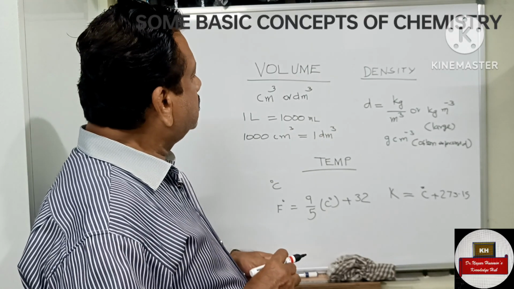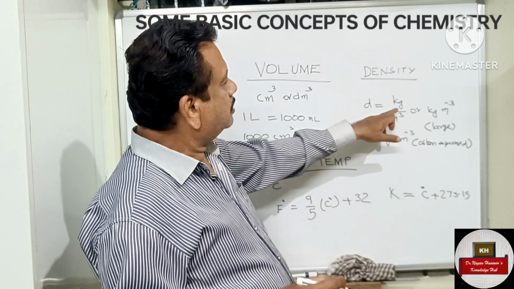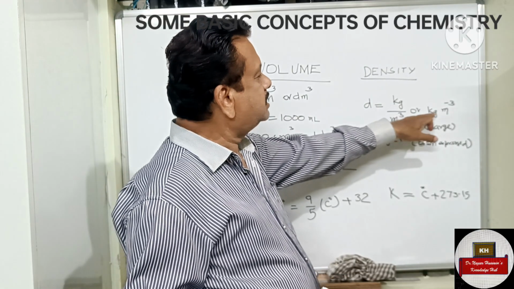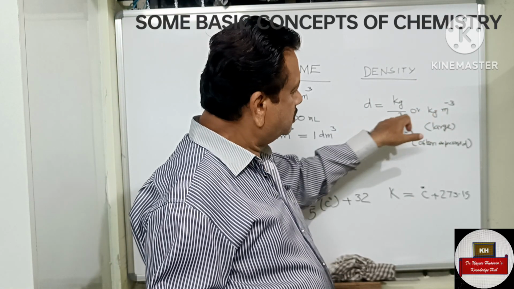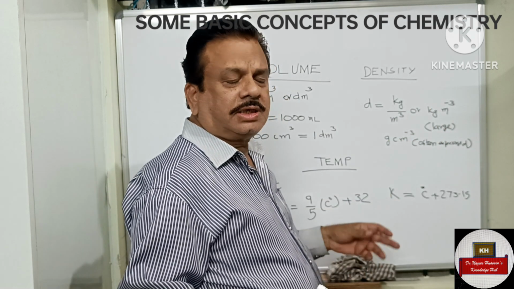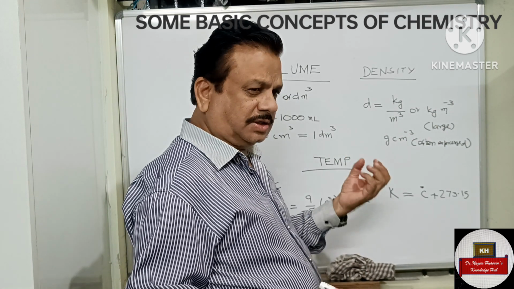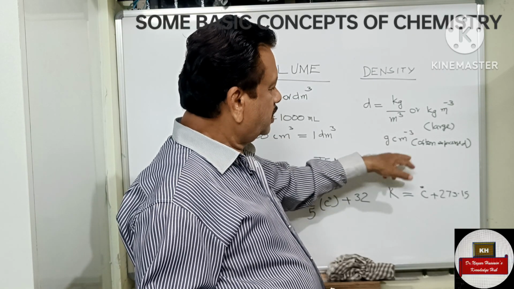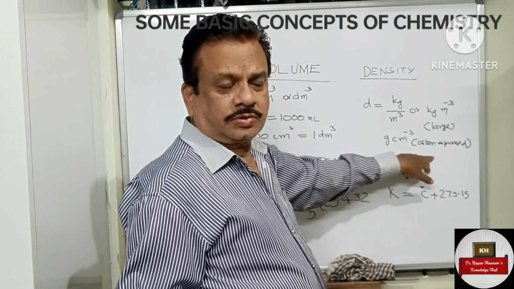Then we have density, expressed in kg per cubic meter. You can write it this way also. So it is a large quantity. Since we are dealing with atoms and molecules, which are very small, we deal with gram per centimeter cube. This is often used.